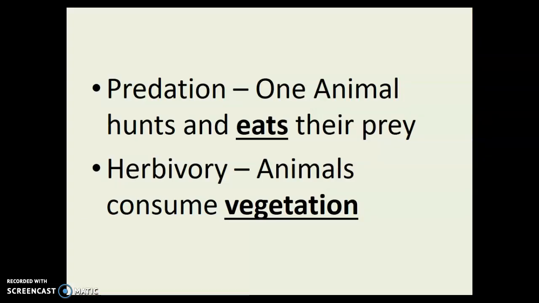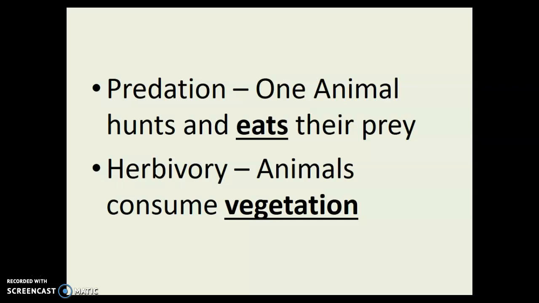Now, a lot of times students get confused about predation and parasitism because parasites do technically feed on their hosts. However, in a predatory relationship, they kill and eat their prey. So a predator will kill their prey and eat them. A parasite in a host does not necessarily want to kill their host because they need them to feed off of them.